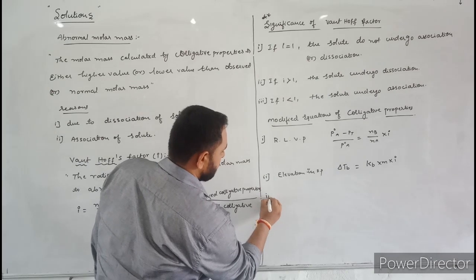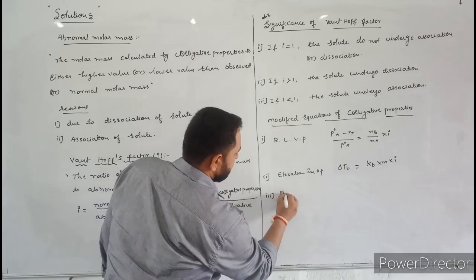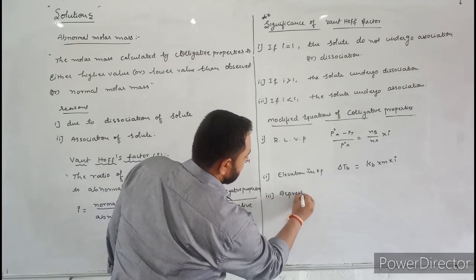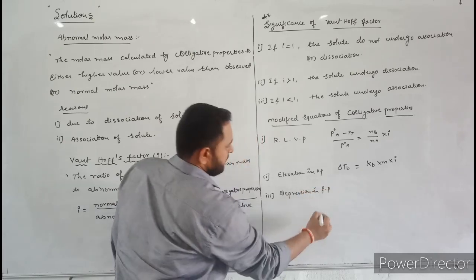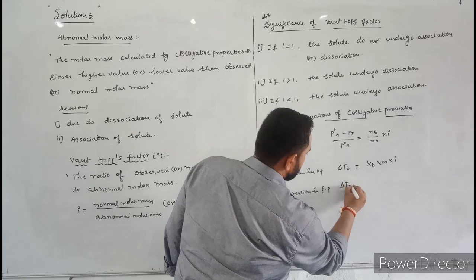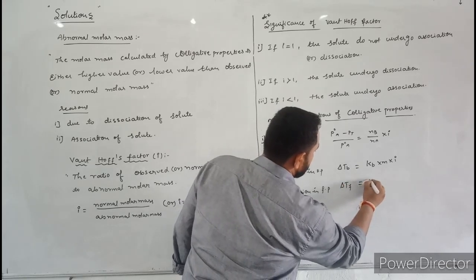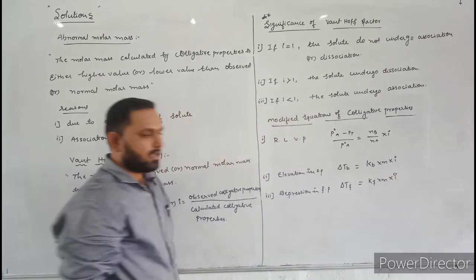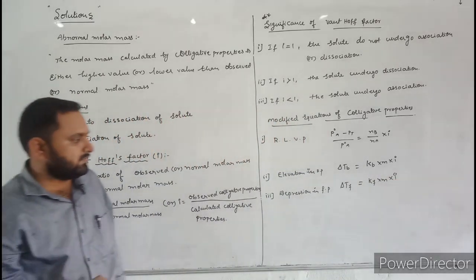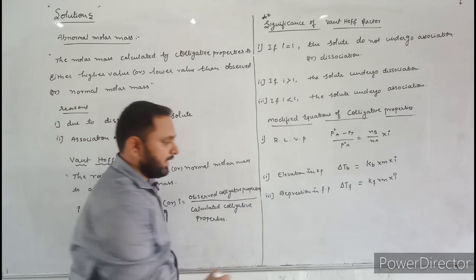Next, the third one, depression in freezing point. It is represented by delta Tf, which is equal to Kf into m into i. This is the modified equation for depression in freezing point.